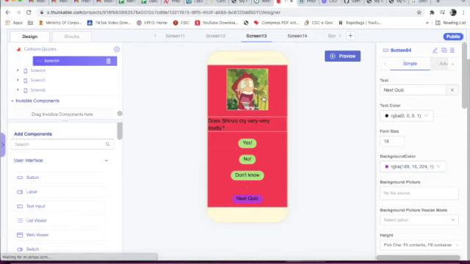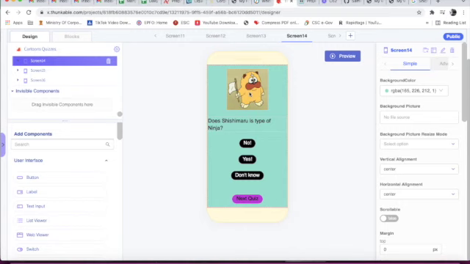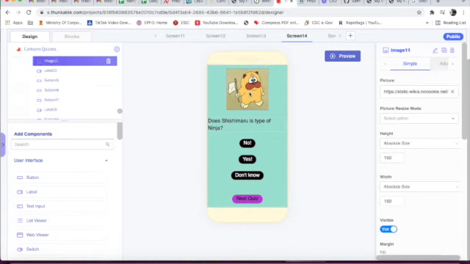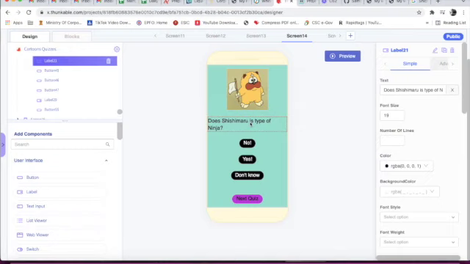Now we will come to screen 14. Now this is image 11. Below image 11 we have taken label 21. ID is label 21, text is just Shishimaru is type of ninja. And for every label of question label below an image, font size is 19 and color is black.